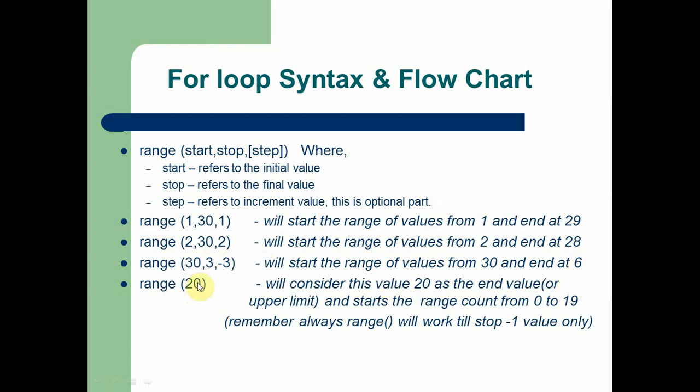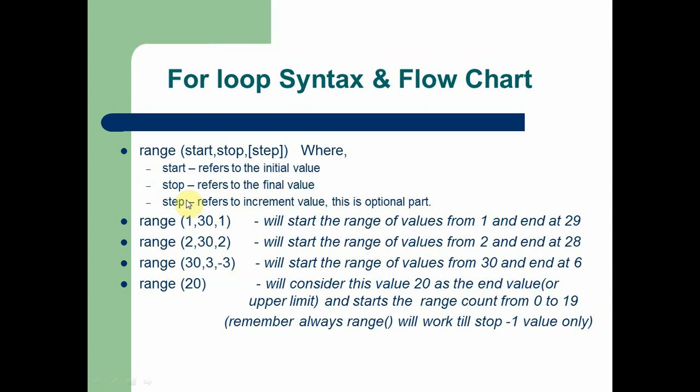When we are using only one value in the range, it means we'll consider 20 as the end value. So here 20 is considered as the stop value. When you are using only one value, instead of using 3 values, that is start, stop, step, we give only one value. Then the range considers this 20 as the stop value, starts from 0 and ends at 19. Each and every time the range is incremented by 1. So this is the simple concept of using range.